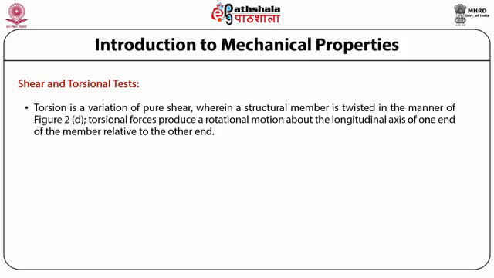Torsion is a variation of pure shear wherein a structural member is twisted in the manner of the given figure D part. Torsional forces produce a rotational motion about the longitudinal axis of one end of the member relative to the other end.